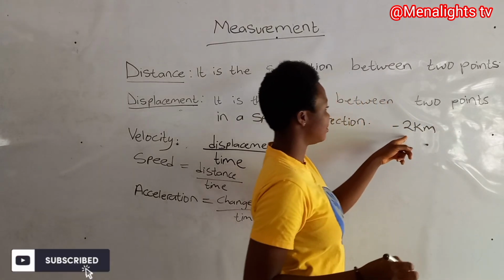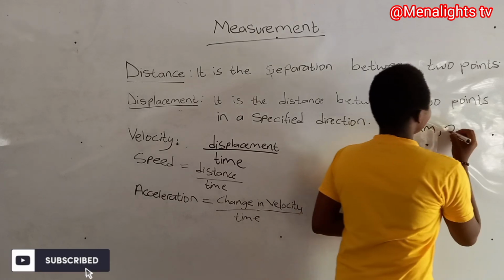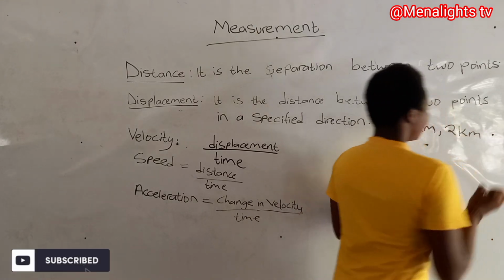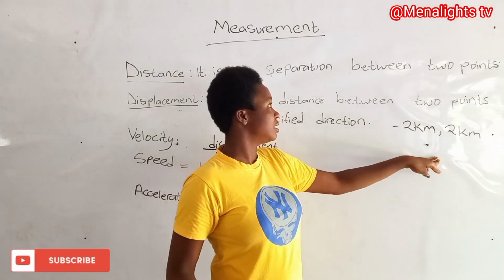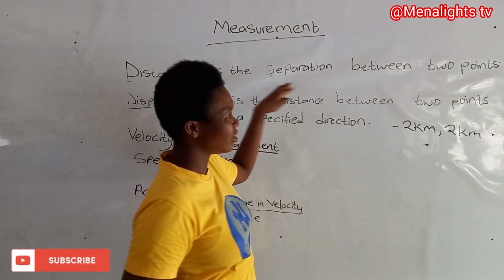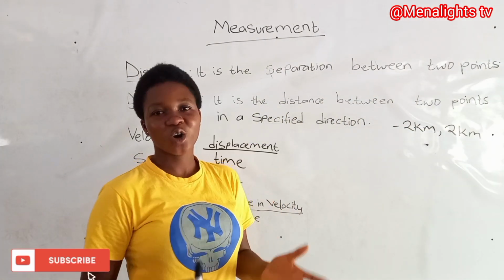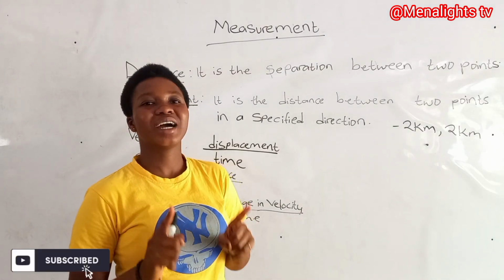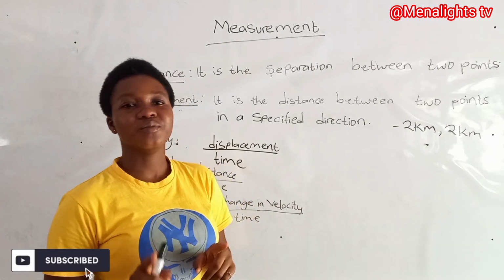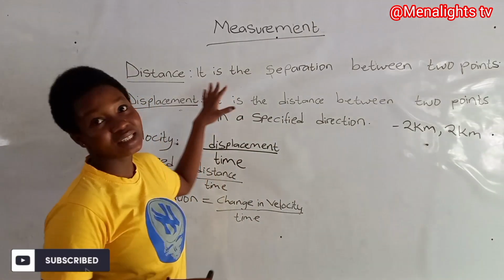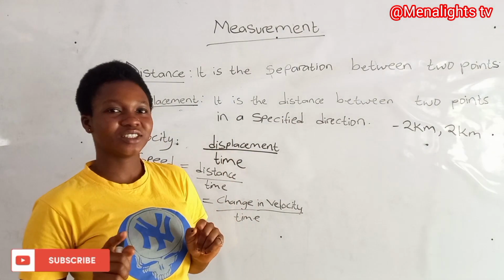This is displacement, and we can have 2 kilometers, but then distance does not have any direction, so we can only say 2 meters or 2 kilometers, but we cannot say -2 meters because distance here does not have a direction.